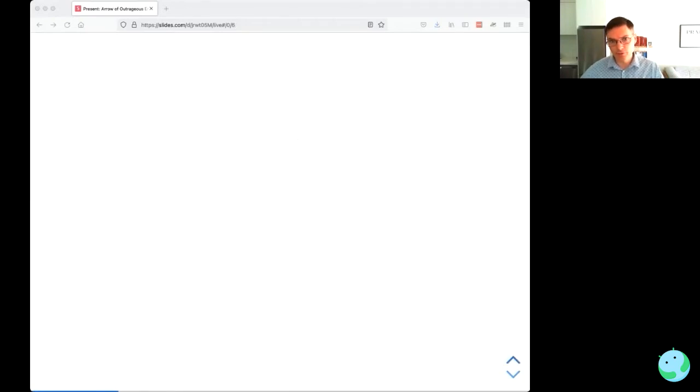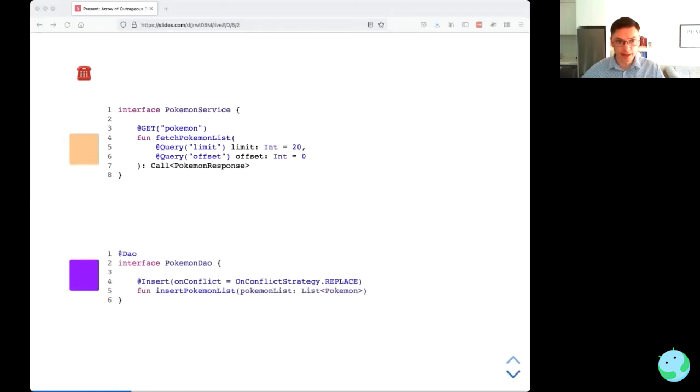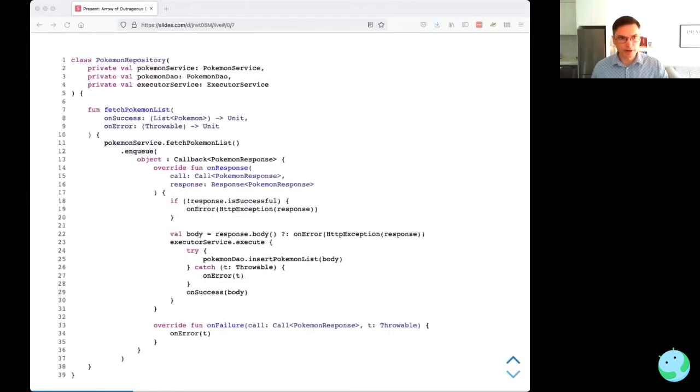So one way to do that would be to use callbacks. It's probably the old way of doing things. So if we do that, our Pokemon service looks something like this. And our DAO, we're just going to write some synchronous code or some blocking code. If we try to use that to write a repository, then we end up with this code here.